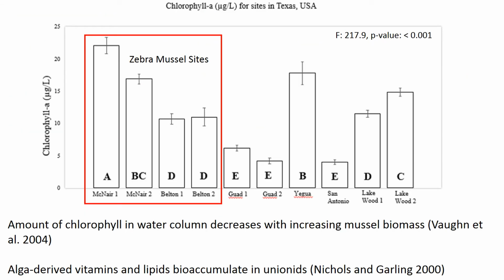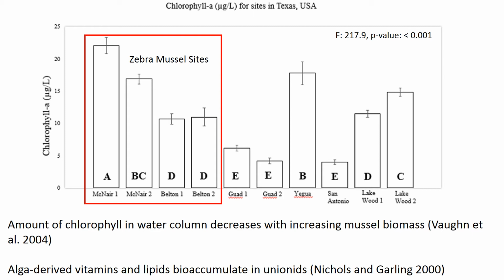So again, we took chlorophyll A samples, and this was to try and quantify food resource availability. This first study found that the amount of chlorophyll in the water column decreases with increasing mussel biomass, and another study talks about algal-derived vitamins and lipids being bioaccumulated in Unionid mussels. So as we can see here, we have a good bit of variability in our chlorophyll A measurements from these field sites. Just a few things I wanted to point out.